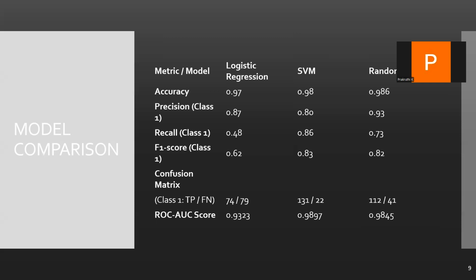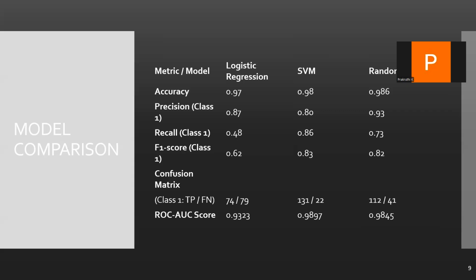Support vector machine looks best, with precision 0.80, recall 0.86 and F1 0.83, and random forest with the highest precision, but the recall was slightly lower than support vector machine. The confusion matrix confirmed these insights.